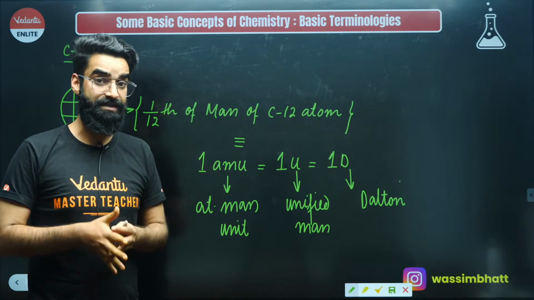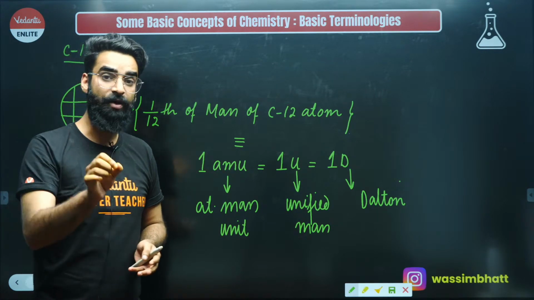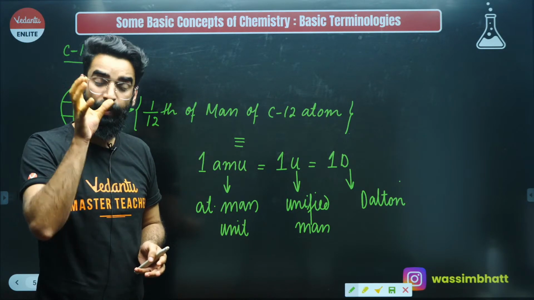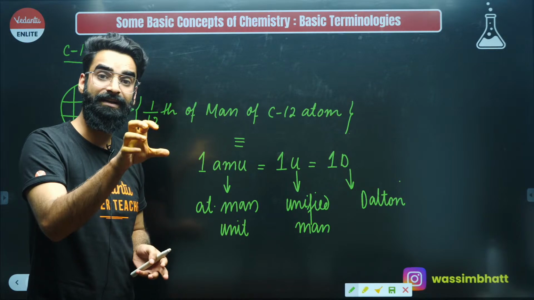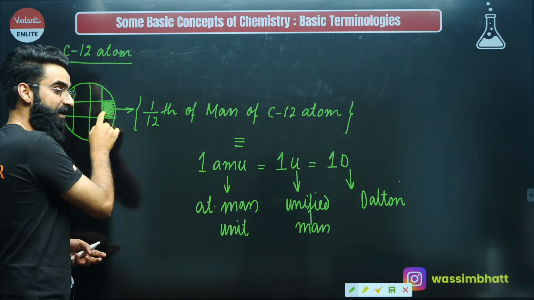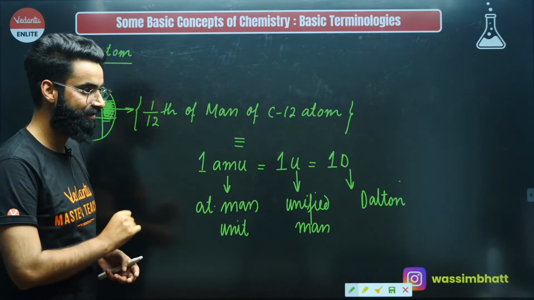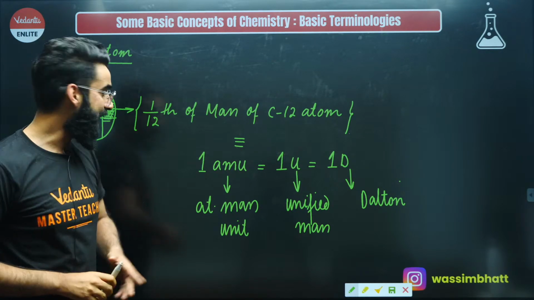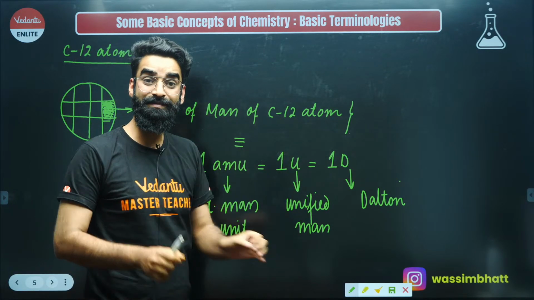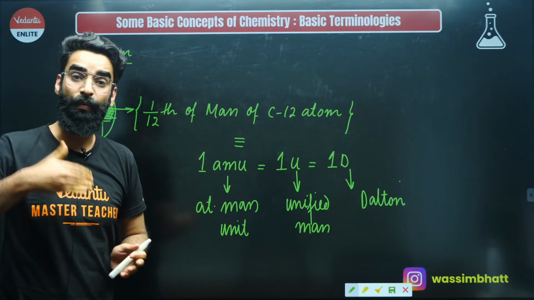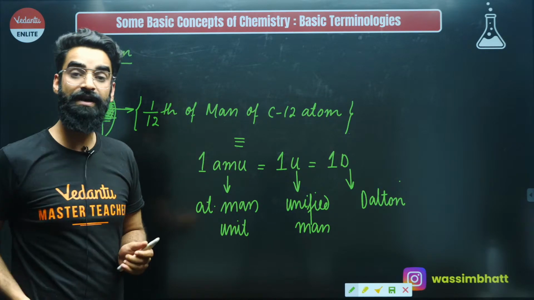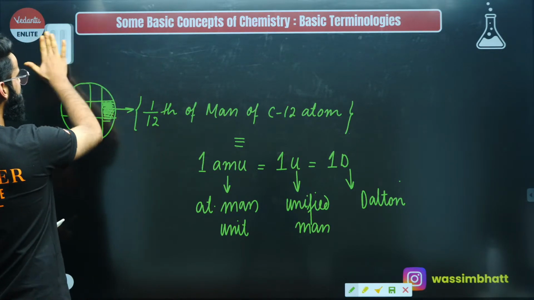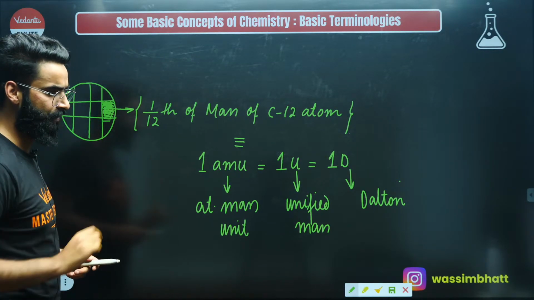So from now onwards, first thing you need to remember: whenever you need to calculate the mass of an atom, you will always be comparing the mass of the atom with this 1/12 of the mass of carbon 12 atom. This is our reference, our standard with which we'll be comparing the masses of different atoms or molecules, right? So I'll just write one quick statement over here that's going to be really important for you.